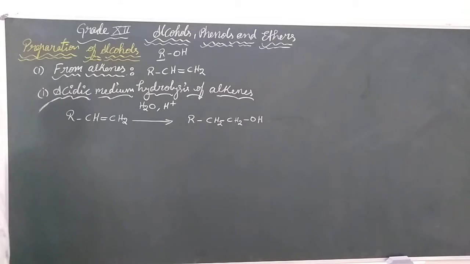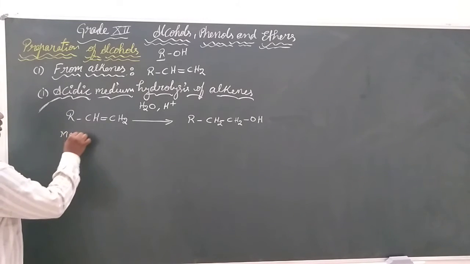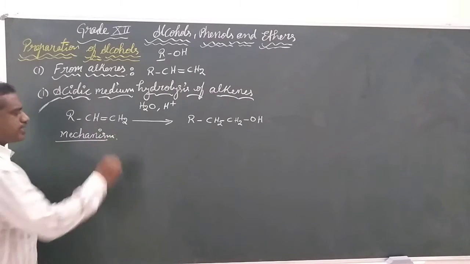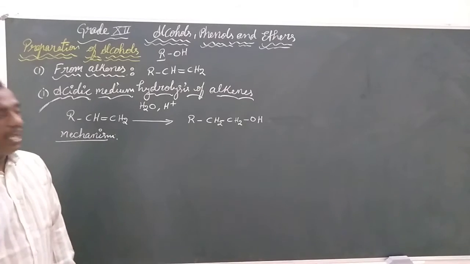Let us see how we can get this alcohol. Let us continue with our mechanism. In any of the reactions, we are going to study the mechanisms.